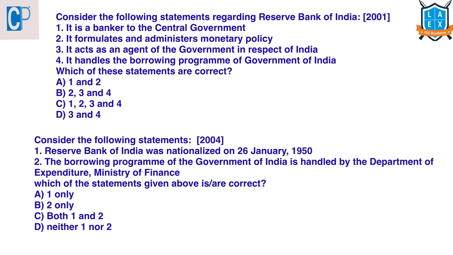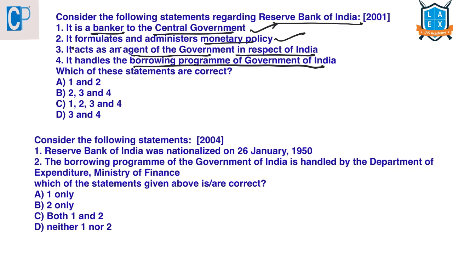Now let's look into some of the previous year questions with regard to this Reserve Bank of India. Consider the following statements regarding RBI. It is a banker to the central government. Just now we have seen it formulates and administers the monetary policy, and it acts as an agent of government in respect of India, and it handles the borrowing program of Government of India. All the statements here are correct. So the answer here is C, 1, 2, 3 and 4.